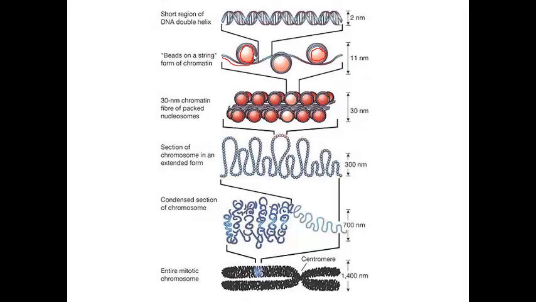It's like wrapping string around a ball. And by wrapping string around a ball, you're able to fit a lot of string or a lot of DNA into a really small space. When the DNA gets wrapped around the histone, together the DNA plus the histone create a structure called the nucleosome. When all these nucleosomes are put together, this structure that you see right here is referred to as chromatin, or we can call it a chromatin fiber.